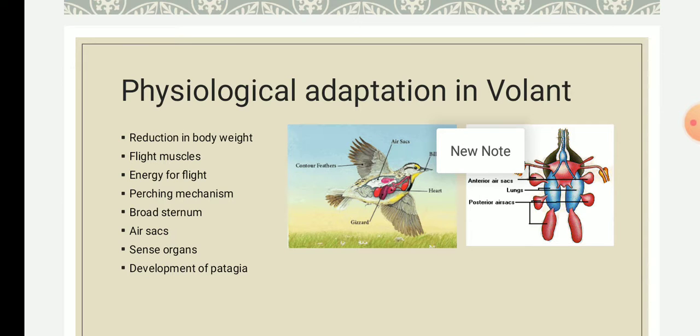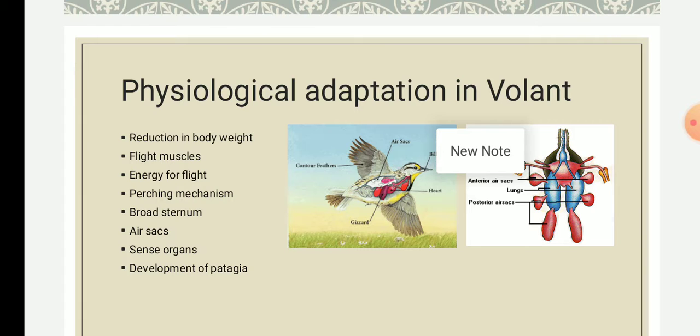Pectoralis major and coracobrachialis, by their contractions, pull the wings downward, whereas pectoralis minor pulls the wings upward.